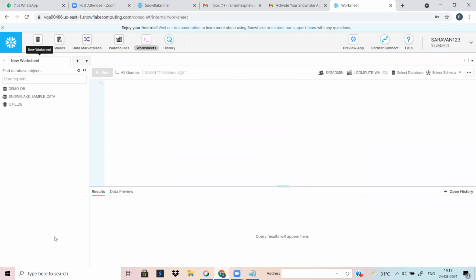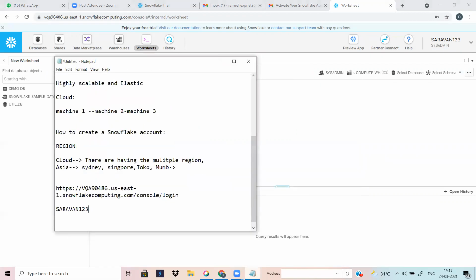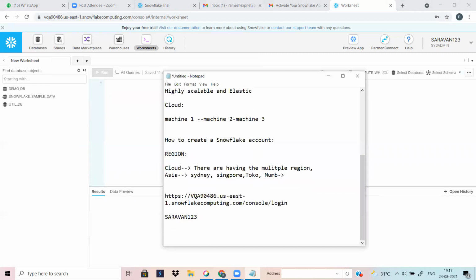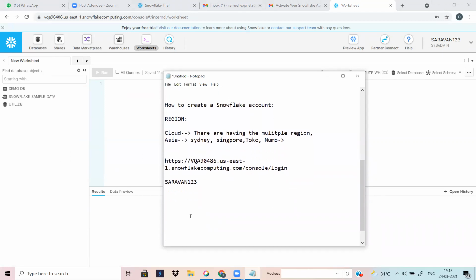So going forward we can discuss this tool also. This is a very hot tool in the market. If you put in effort very well, you should definitely get a good job with good pay in the market. Basically, next we can look at how to create the Snowflake account, right? Do you have any question about how to create it? No, I'm good with it. Okay, and next step we can go on.